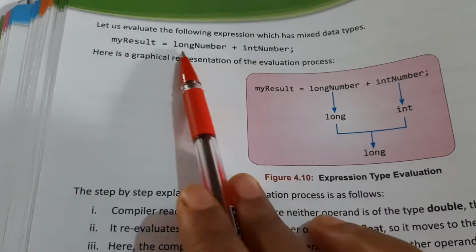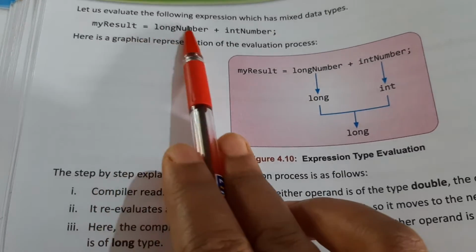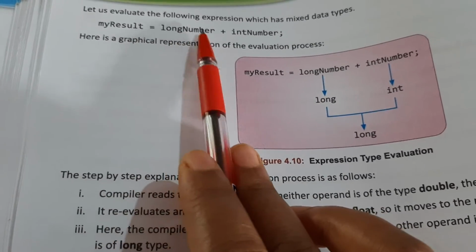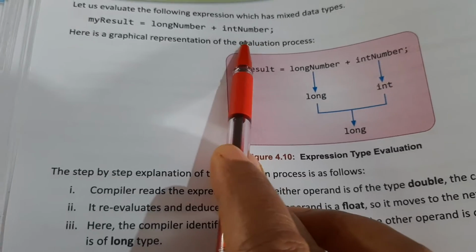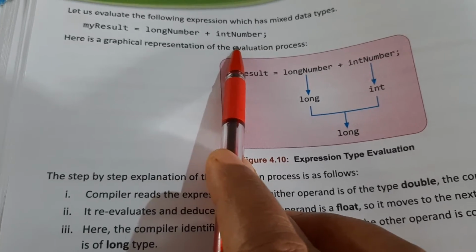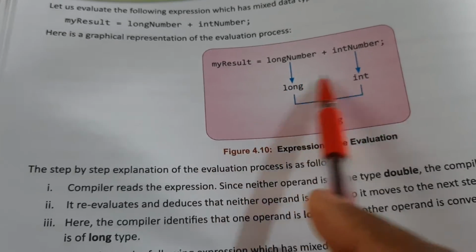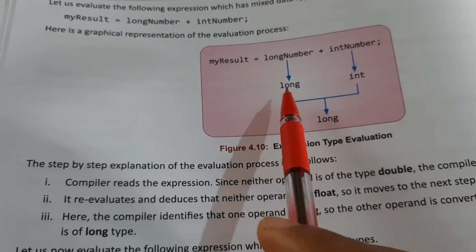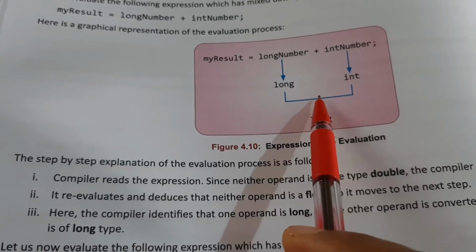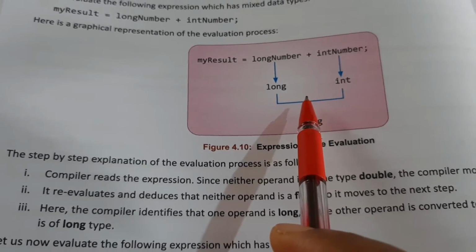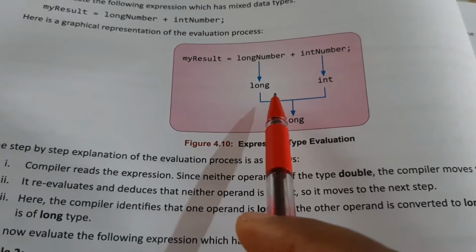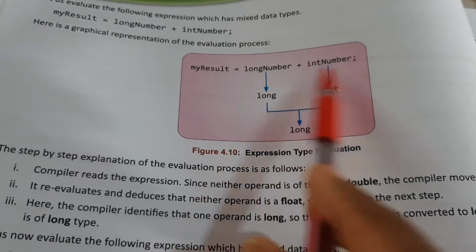Now you can see here there are two numbers given. Suppose a result is having two variables, that is long number and int number. Now according to the data type, which has the larger value, this is how it will be converted in the computer. You don't have to worry about it, it will be converted automatically. As we said, implicit is an automatic conversion. So here it is long and here it is int.